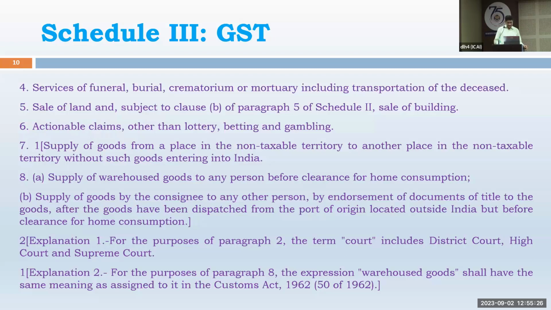Right? Then sale of land and sale of building, strictly land and building, ready land and ready possession of flat or shop. It is not to be considered for 44AD because not liable for GST. Actionable claim is also not to be considered except lottery, betting and gambling.